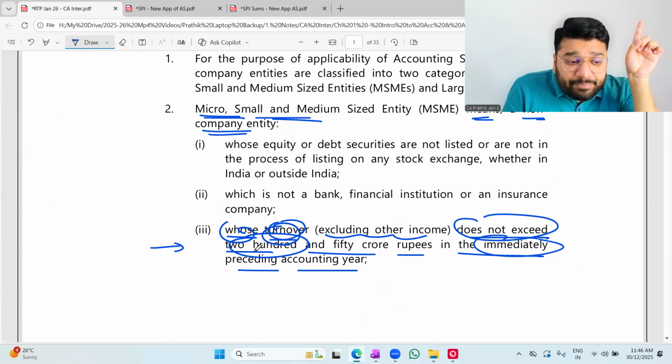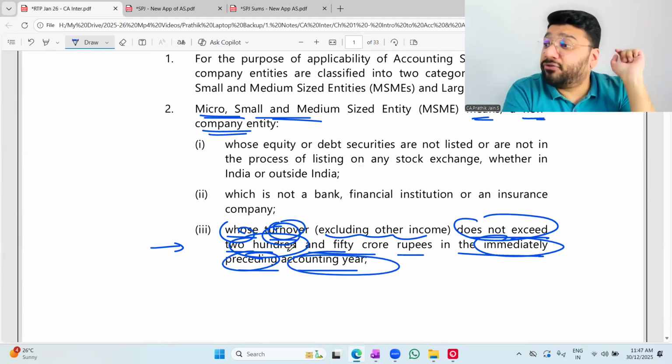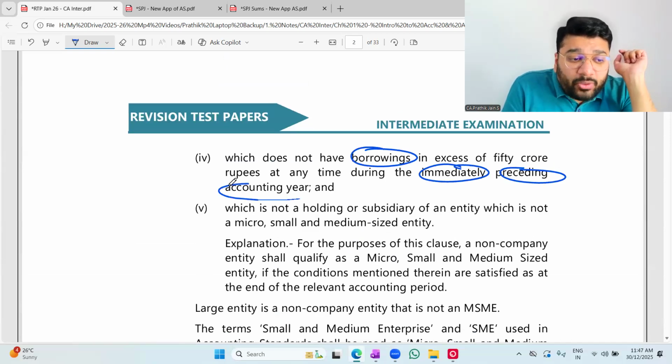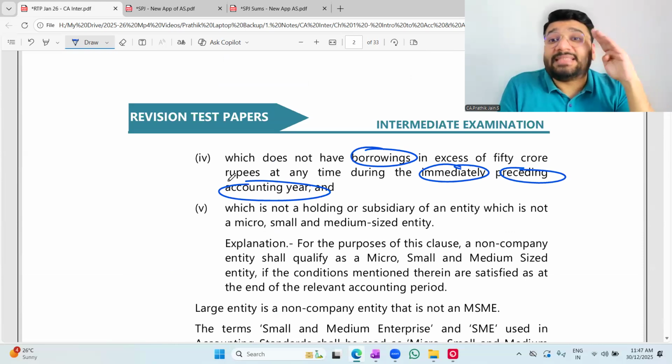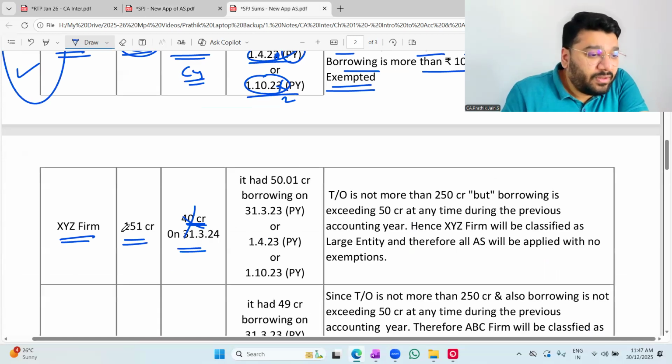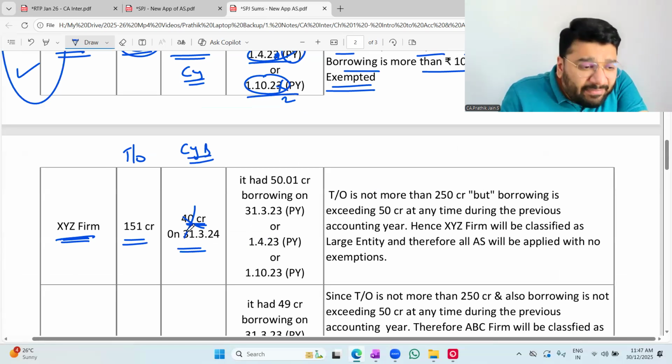Turnover in the immediately preceding accounting year. So turnover I have to see of the previous year. And borrowing also in the immediately preceding accounting year. So the current year's borrowing limit is irrelevant. Okay, not okay. XYZ firm, turnover 151 crore. Current year borrowing 40 crore, irrelevant, leave it.